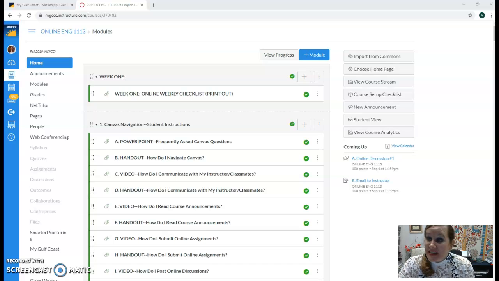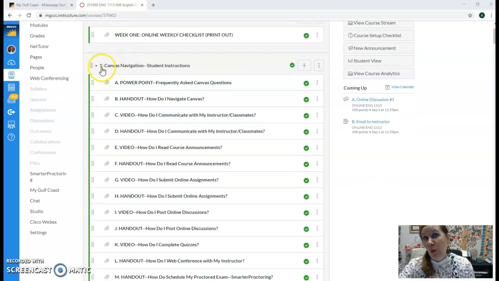Hello, this is a video announcement that is going to overview this week, week one's task. As I mentioned in our last videos, I really want you to get to know Canvas and its navigation. So if you haven't already, please ensure that you look underneath week one's first module, all these different student instructions on how to access Canvas.